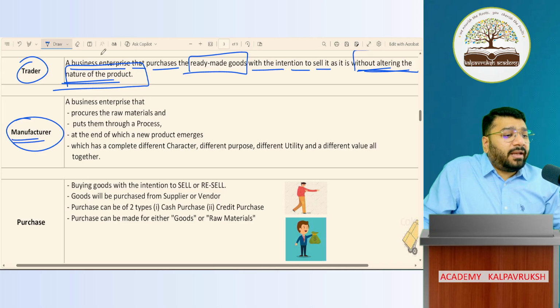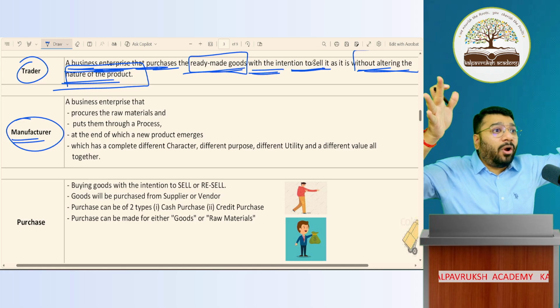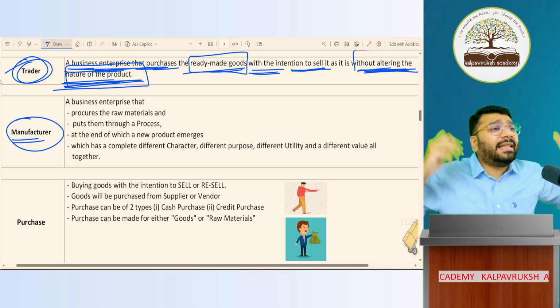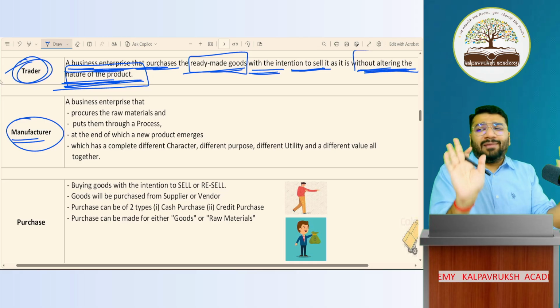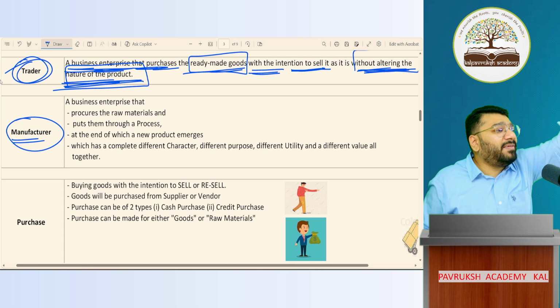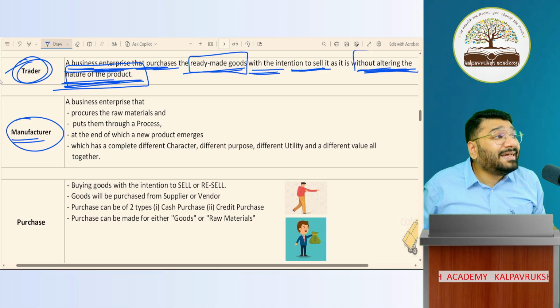Who is a trader? A business enterprise that purchases ready-made goods with the intention to sell as it is, either in the same quantity or small quantity, without altering the nature of the product. He is called a trader. He doesn't want to take the tension of manufacturing. He's like, I'll buy, I'll sell. I'll buy for 100 rupees, keep a margin of 20 rupees, and sell. I don't want any further headache. That person is called a trader.